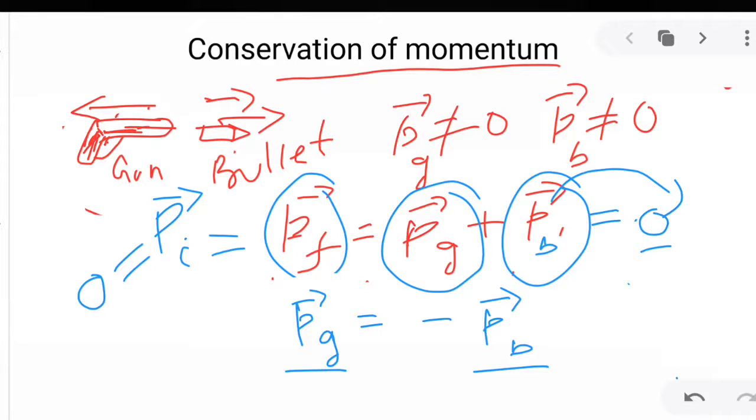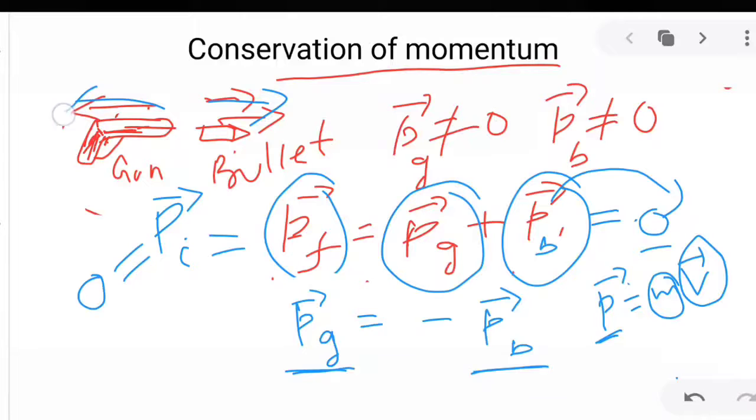Since momentum is the product of mass and velocity, and mass is a scalar quantity, if the momenta of gun and bullet are in opposite directions, their corresponding velocities are also in opposite directions. It is for this reason that when the bullet moves in the forward direction, the gun moves in the backward direction. If we take the forward direction as positive, then the other direction will be negative. So that explains the recoil action of the gun.